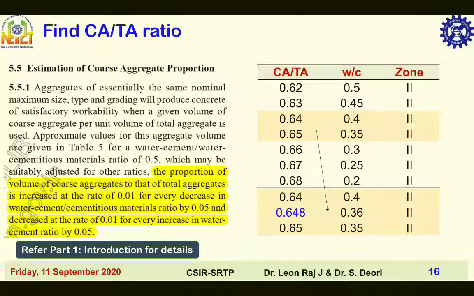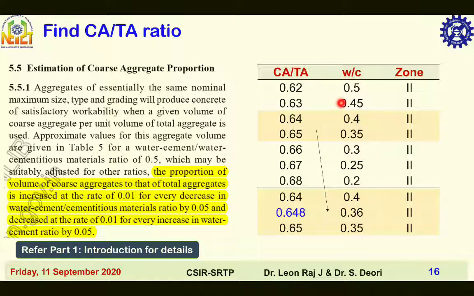In this slide we will be seeing how to interpolate Ca by Ta values for other water by cement or water by cementitious materials ratio. As per IS 10262-2019 section 5.5, the value of Ca by Ta increases at the rate of 0.01 for every decrease of water by cement or water by cementitious materials ratio by 0.05 and vice versa. For water cement ratio of 0.50, the Ca by Ta value of zone 2 fine aggregate is 0.62.